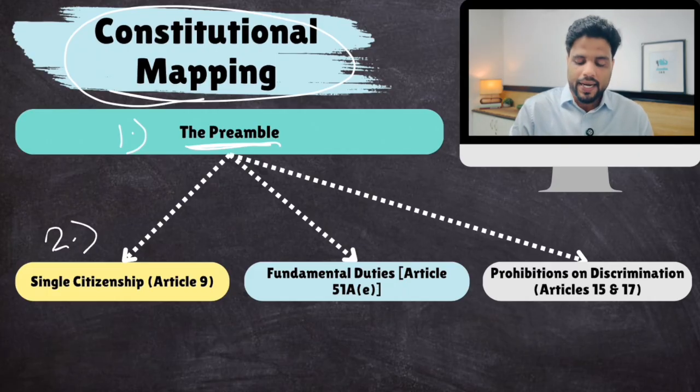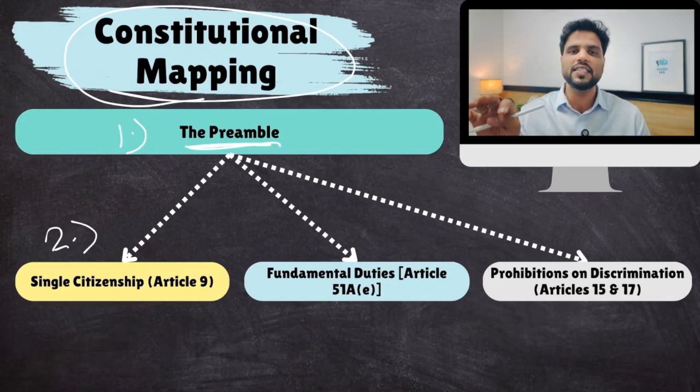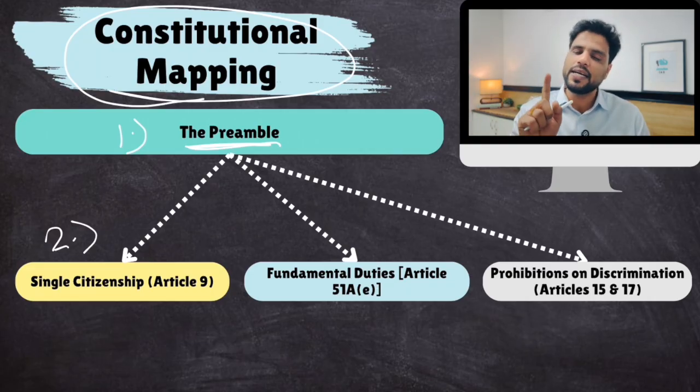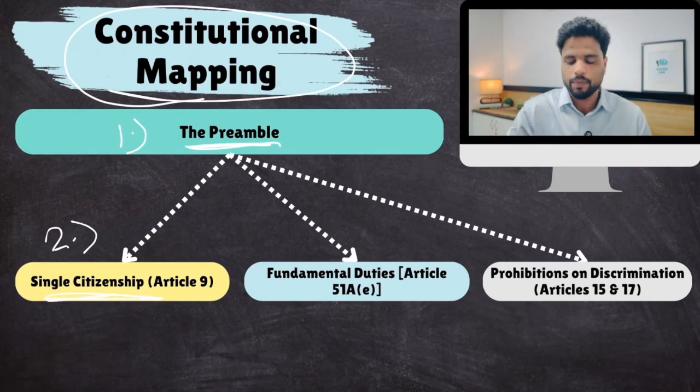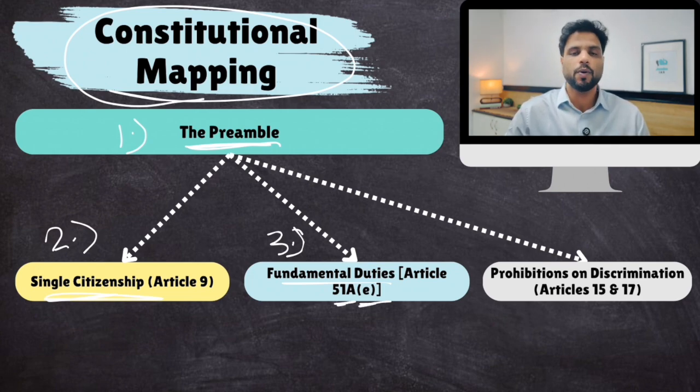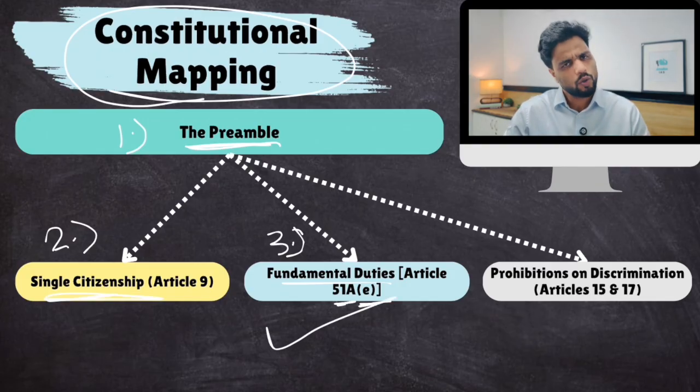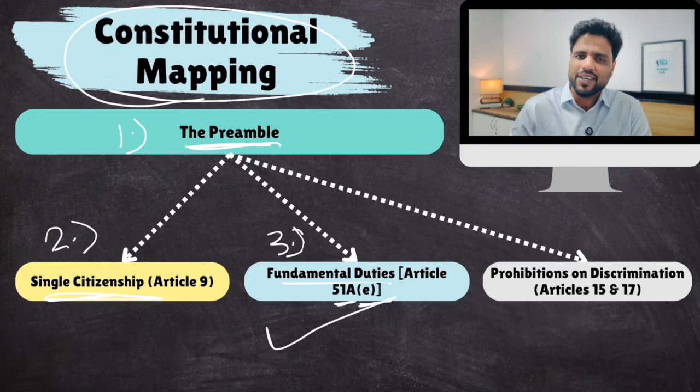Then, India does not have dual citizenship. Like USA, in USA, you have two citizenships. One citizenship of America, the other citizenship of the state you belong to. In India, you're not a state citizen, you are an Indian citizen. We follow single citizenship. Then, fundamental duties also, there is a fundamental duty, Article 51A(e), which says that you need to promote harmony and common brotherhood among all citizens. So this is also fulfilling the ideals of fraternity.